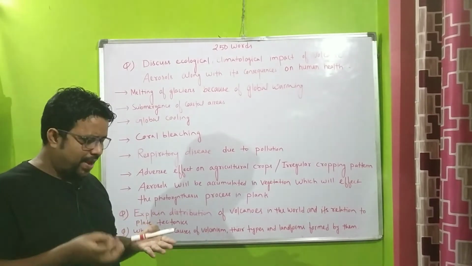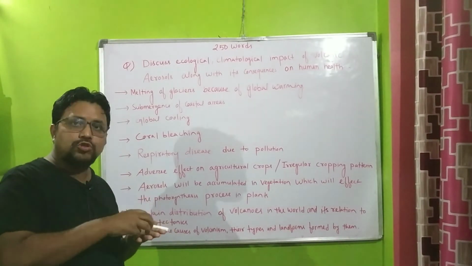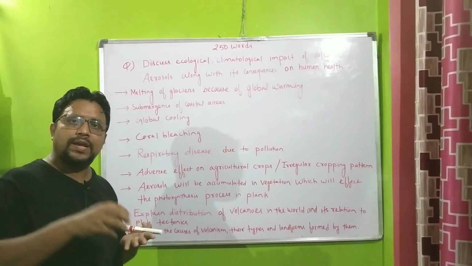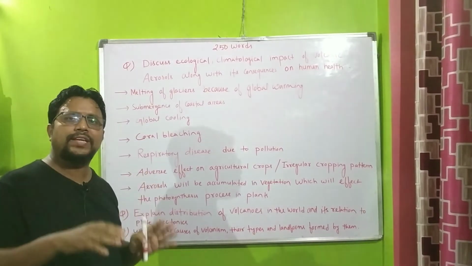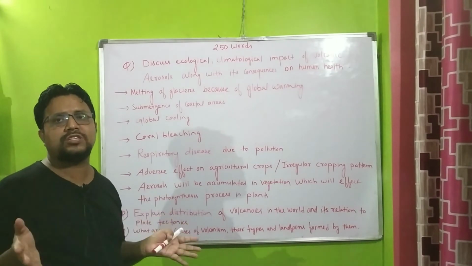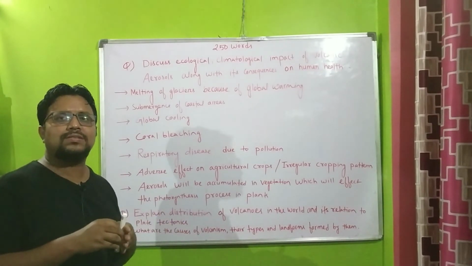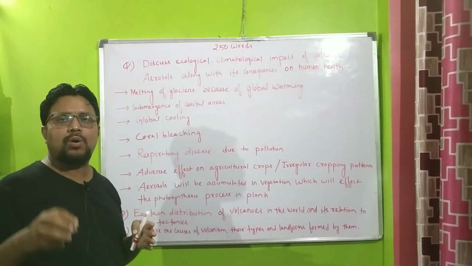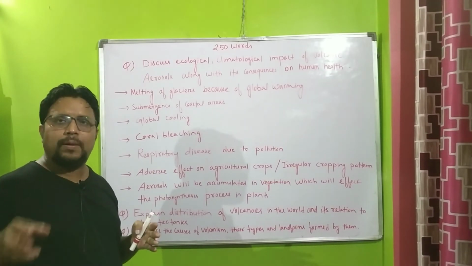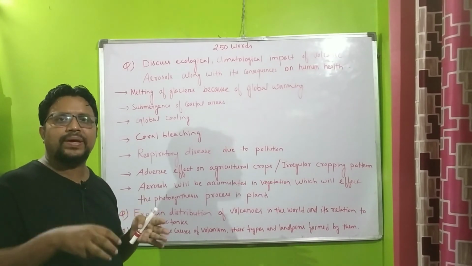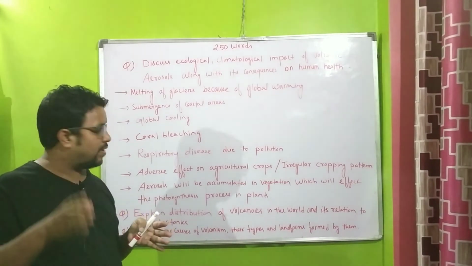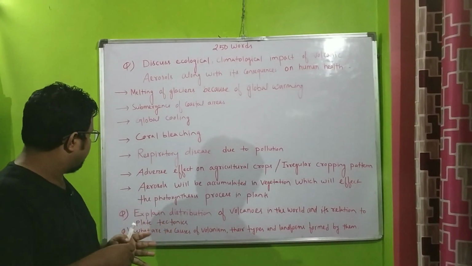That means indirectly, when aerosols fall on the leaves, they block the stomata, thereby affecting transpiration and thereby affecting photosynthesis, because in the photosynthesis process, water plays a major role. Because the water cycle is hampered by the aerosols, photosynthesis is affected.